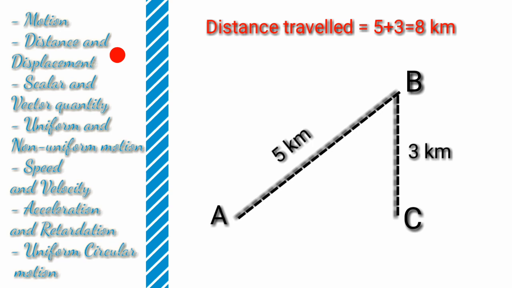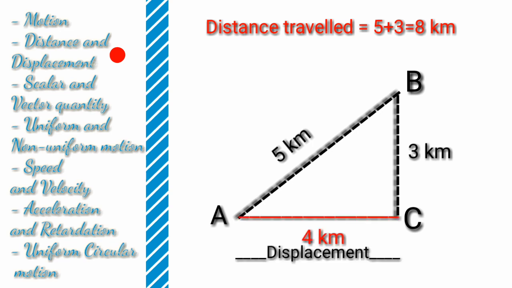And now what is displacement? When a body moves from one position to another, the shortest straight line distance between the initial position and final position of the body along with direction is known as its displacement. So in this diagram the shortest length will be its displacement, and the displacement is 4 km.